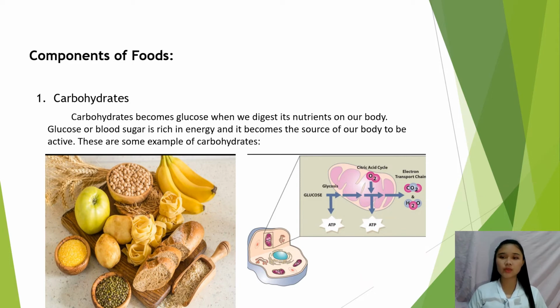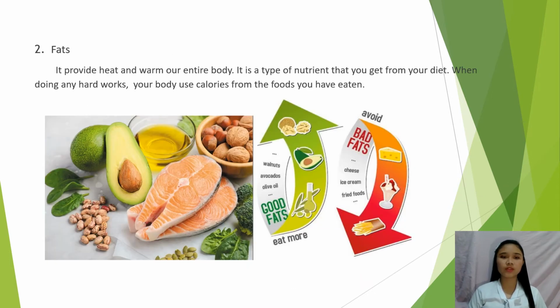Number two, a component of food is fat. It provides heat and warmth to our entire body. It is a type of nutrient that you get from your diet. When doing any hard work, your body uses calories from the foods you have eaten. So it is essential for us when we have hard work to do.